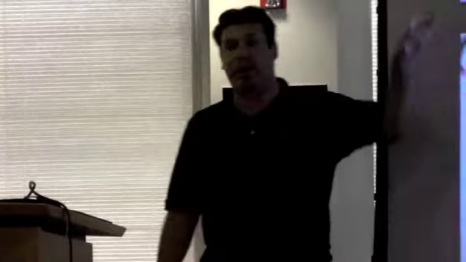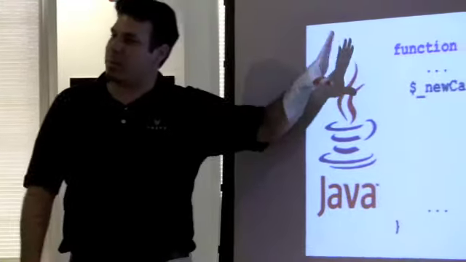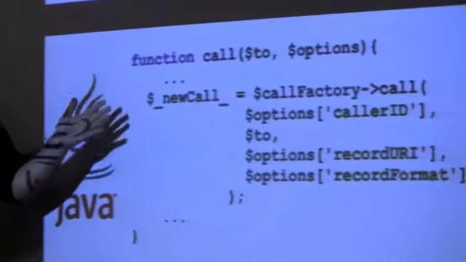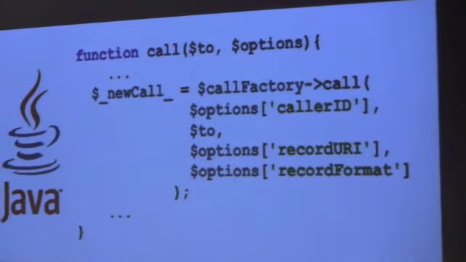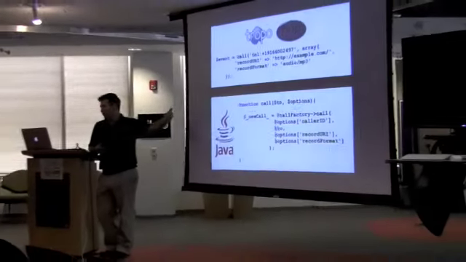So, for instance, here we've got the PHP code for a call. It calls a telephone number, tells it where to send a recording, and what format we want the recording in. That's written in PHP. Then here we've got the PHP Java code that bridges this call through the Java objects and the underlying Java API to actually build that connection and build that call out.